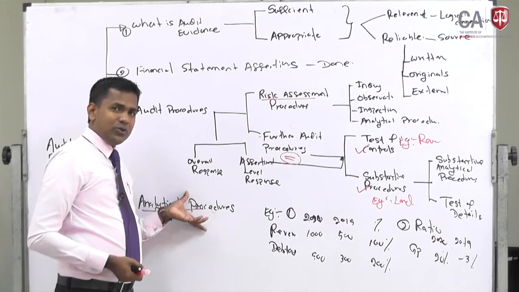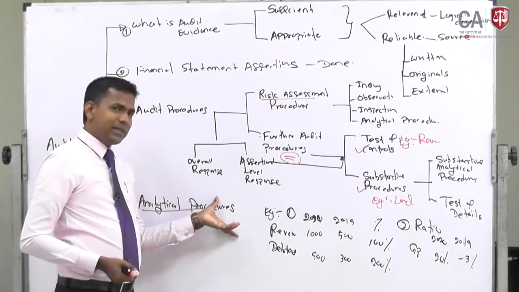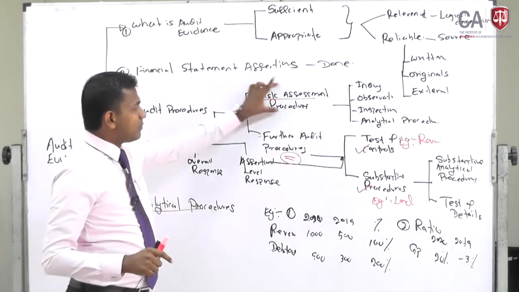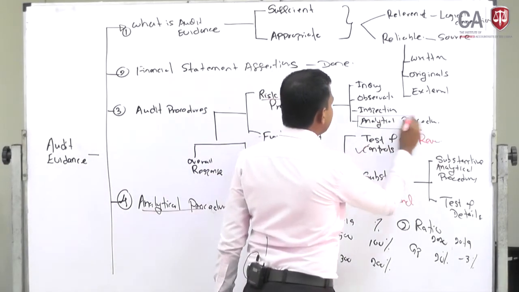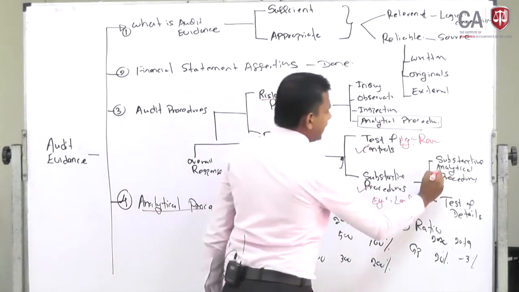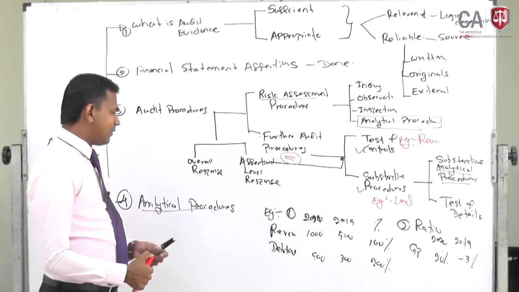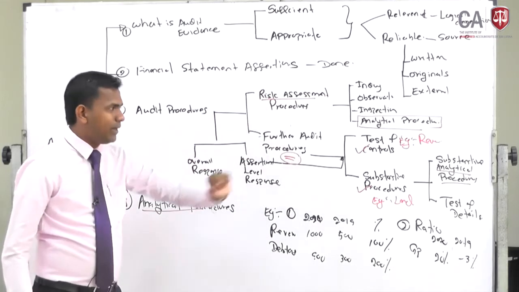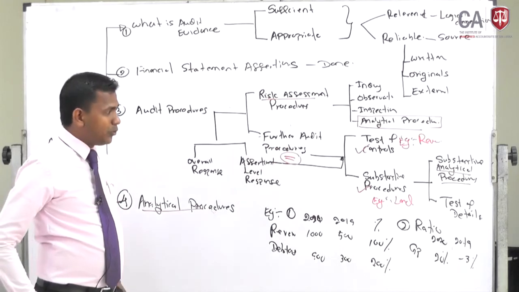So you should remember that analytical procedures are basically performed at two stages. You can see risk assessment procedures, also analytical procedures are there, right? And here also analytical procedures are there, right? So auditors perform analytical procedures at two stages, the risk assessment stage and the substantive procedure level.